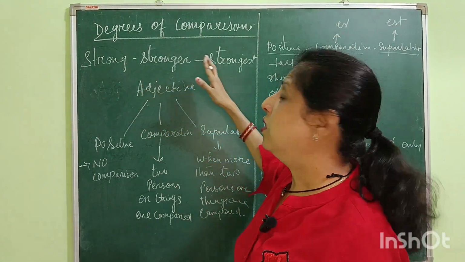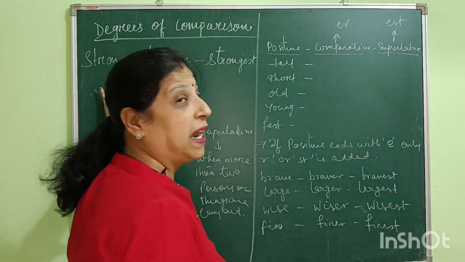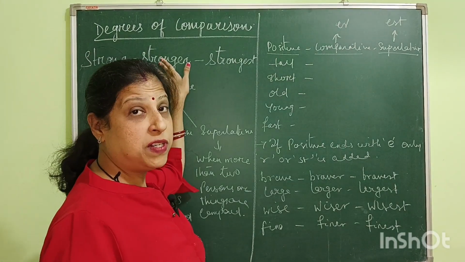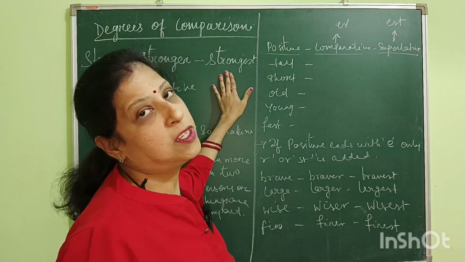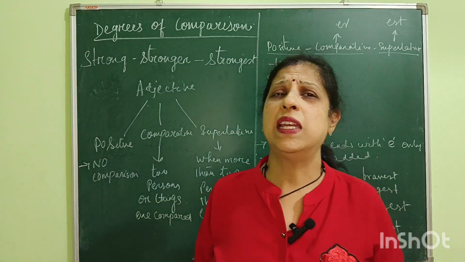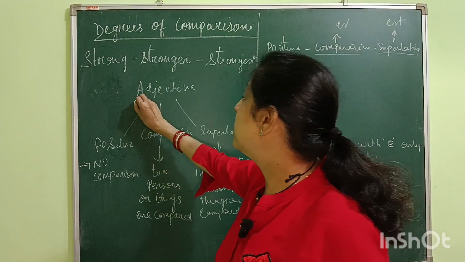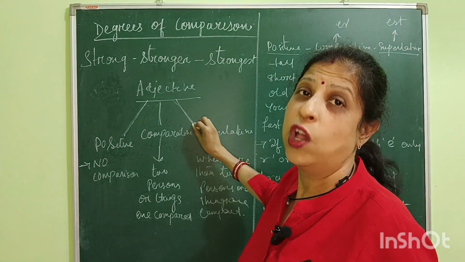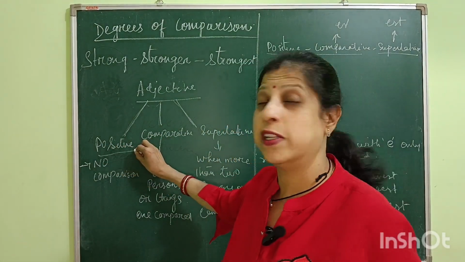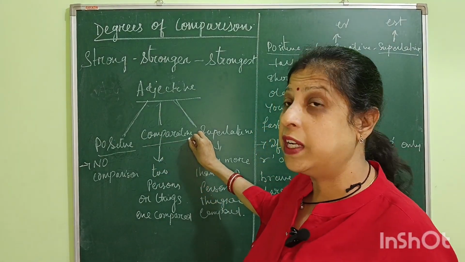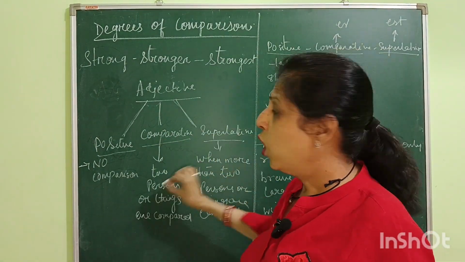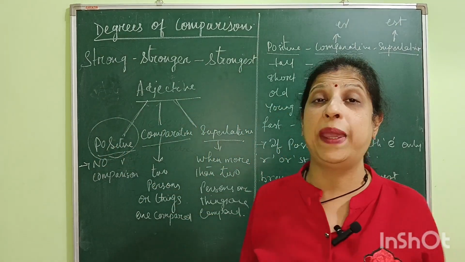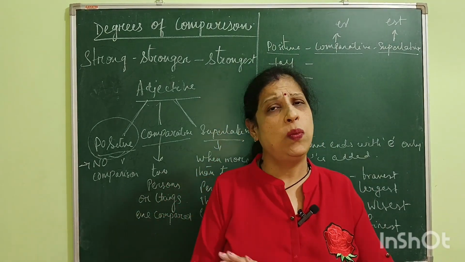Strong, stronger, strongest. Strong is the positive degree, stronger is the comparative degree, and strongest is the superlative degree. Now, children, I just want to tell you that an adjective has three kinds of degrees. What are they? They are the positive degree, the comparative degree, and the superlative degree. What is the positive degree? Positive degree is when we do not compare a person or a thing with anyone.